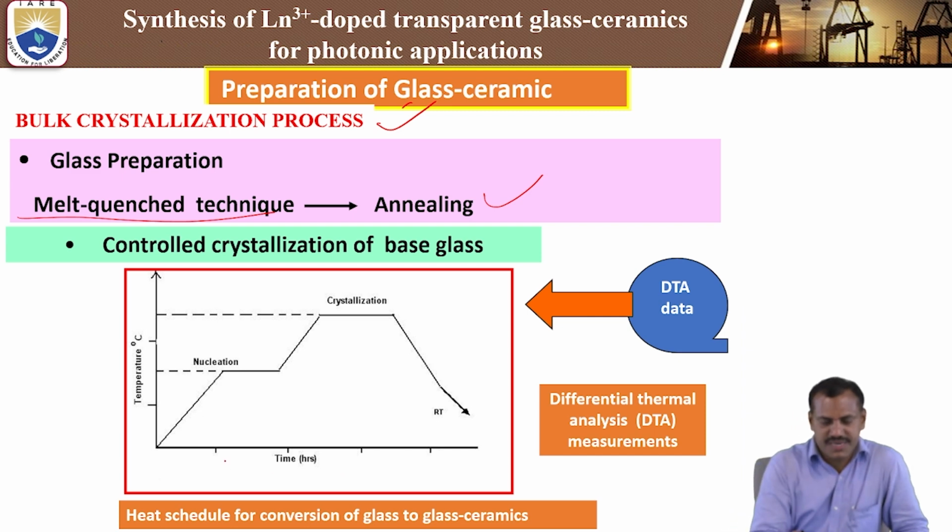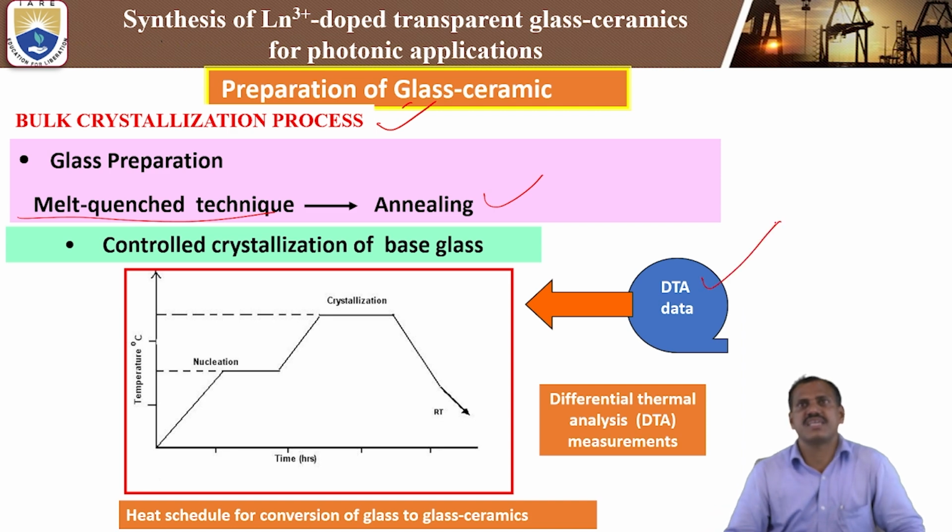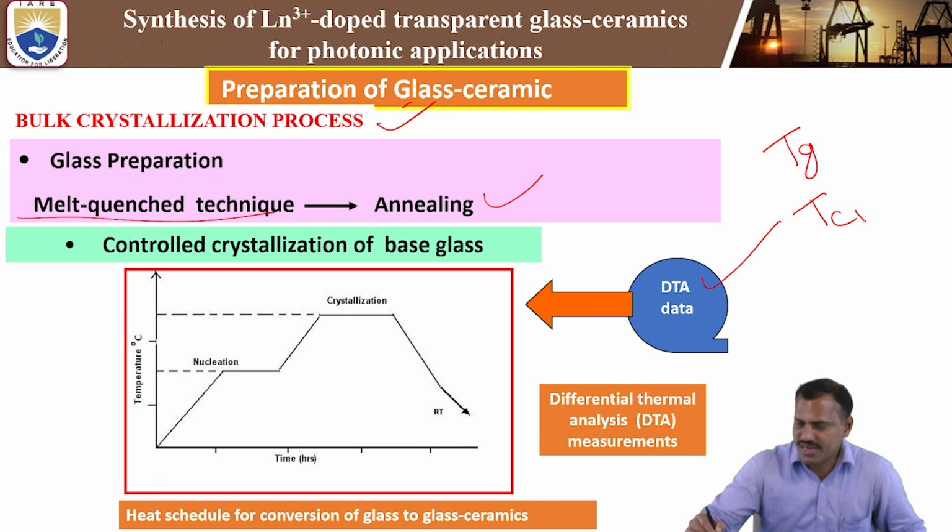So see the temperature versus time. How much is the nucleation time? We fix it from DT analysis. From DTA data only, we get the differential thermal analysis data. In those measurements we observe the TG value, where the glass transition temperature is. Next, TC1 or TC2, different crystalline temperatures.